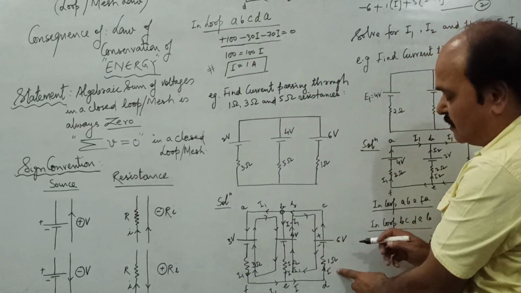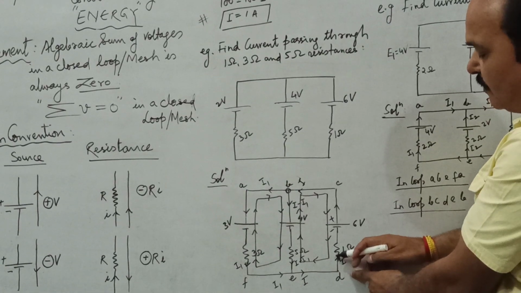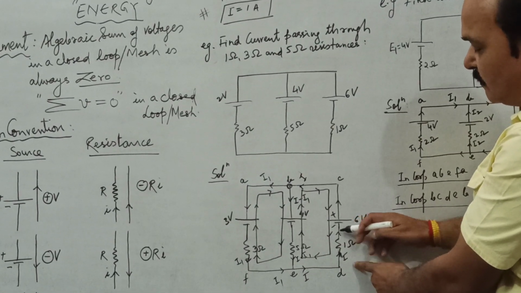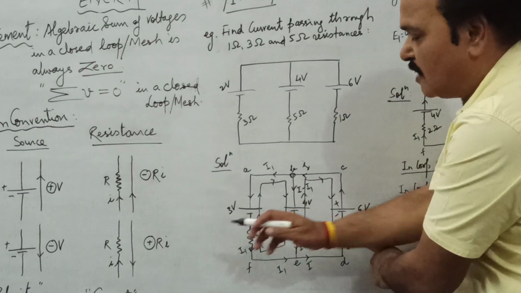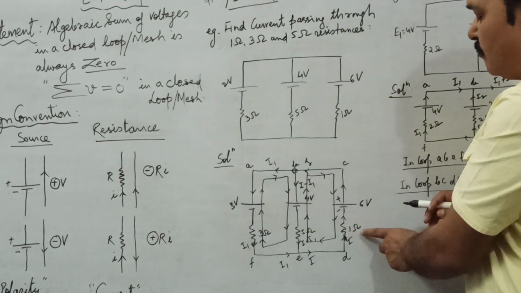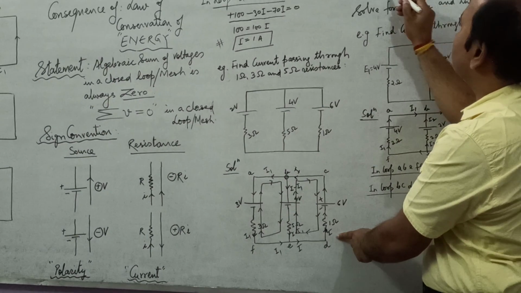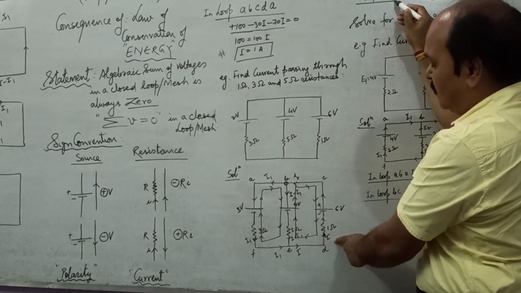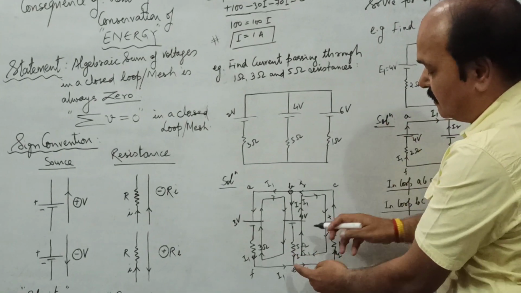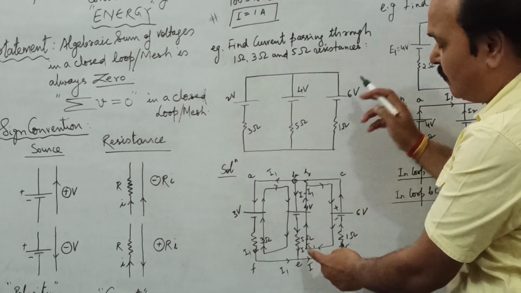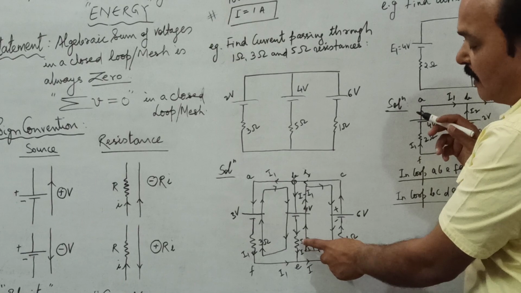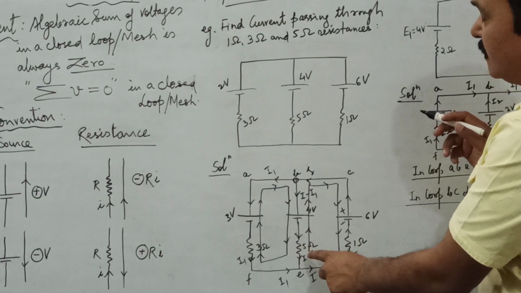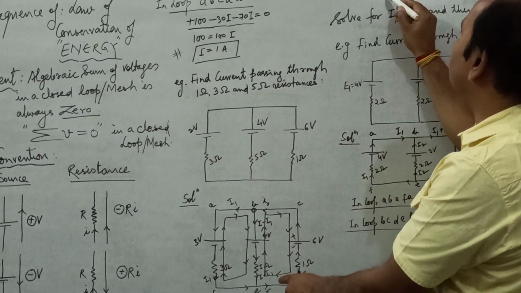As we move through this resistance, we are moving in the direction opposite of the current. Therefore, this potential drop across this would be what? Positive, as per this rule, and the value would be plus 1 into I. Now, as you move through this resistance, again the current is flowing in this direction and we are moving in the opposite direction. Therefore, the potential drop here would be positive, and that would be 5 into I minus I1.